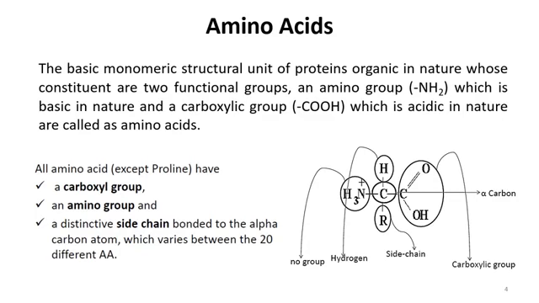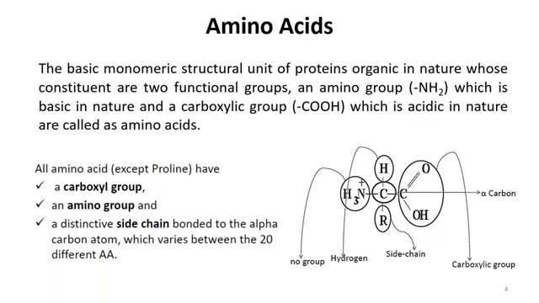So we define amino acids as the basic monomeric structural unit of proteins, and they are organic in nature, and they constitute two functional groups. One of them is the amino group, and the other one is the carboxylic acid group.